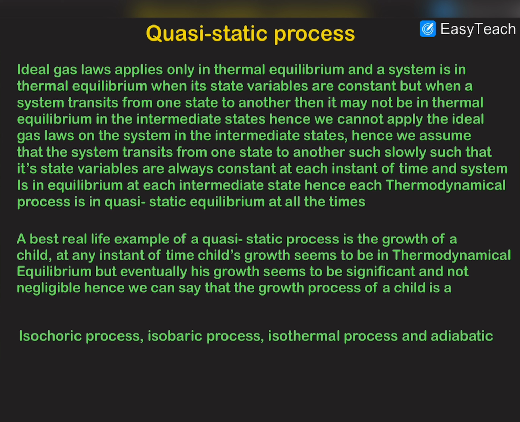whenever this system is transiting from one state to another state, it is transiting so slowly that it has constant parameters or constant state variables like temperature, pressure and volume at each instant of time, and they are just changing over a wider span of time.